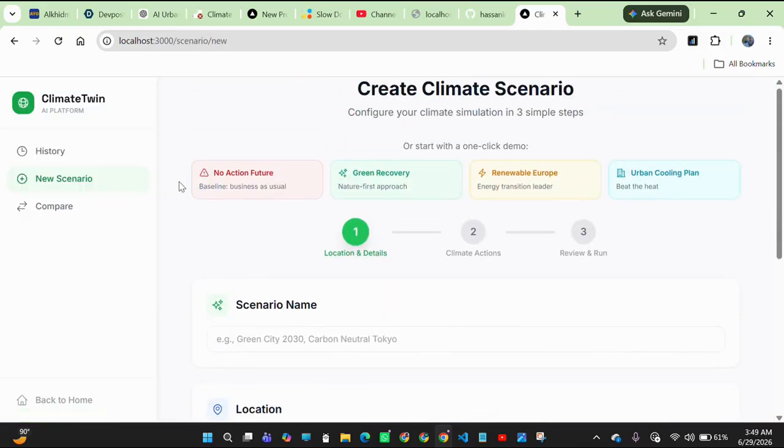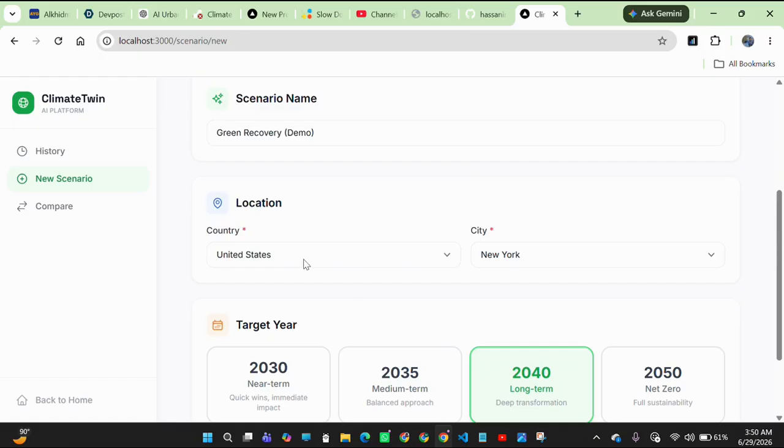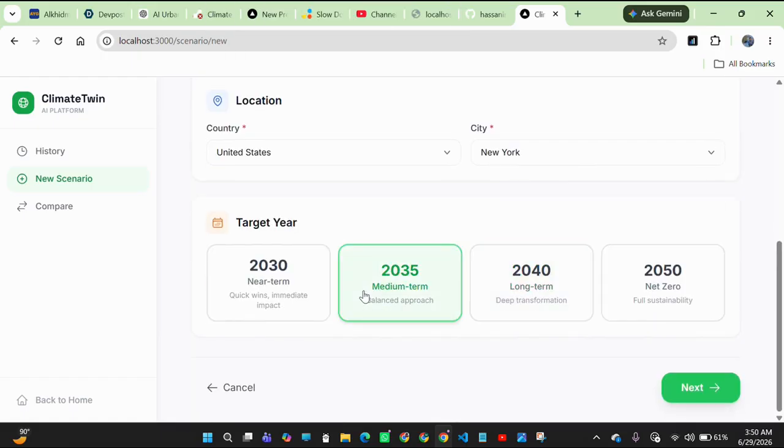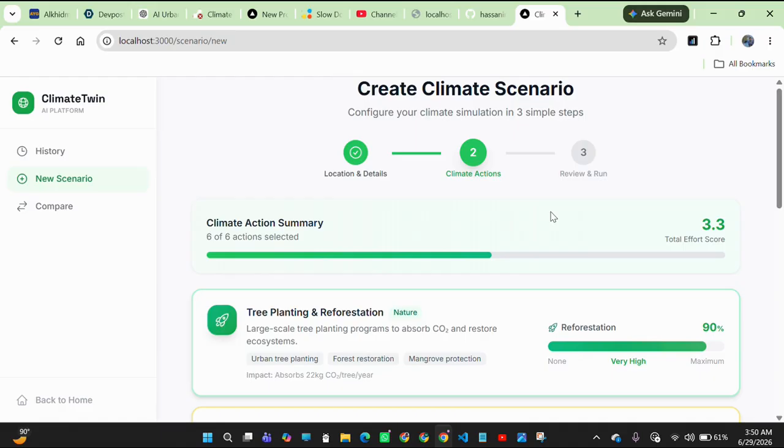Now this is the area where we provide our input, create scenarios, and predict the future. For example, these are the building scenarios. First we try one of these demo scenarios, for example, green recovery, a nature-first approach. This is the scenario name. The location is set to United States, the city is New York, and we want to predict 2035. If I now click on the next button, these are the values that we have set today to make a prediction of the future.